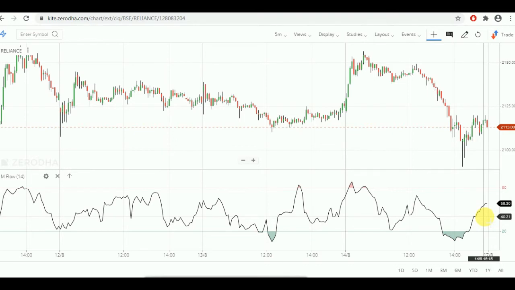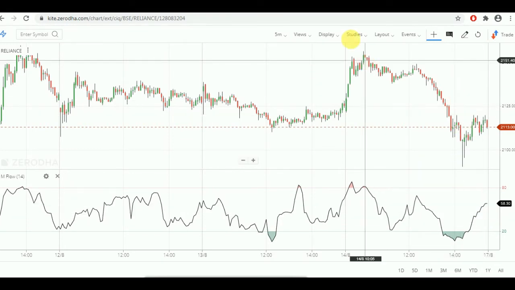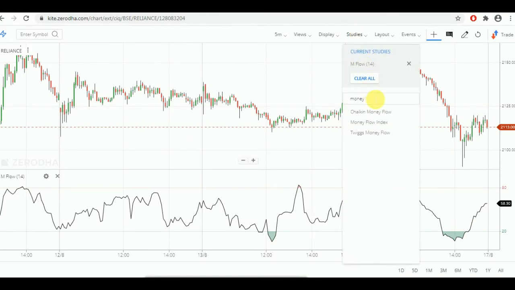The major difference between RSI and MFI is that RSI calculates only based on price data, but MFI calculates based on both volume and price data. That is the major difference between MFI and RSI. Let me put RSI also below this, so that it will be better for a clear understanding.